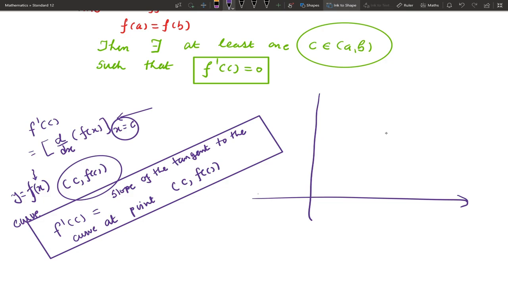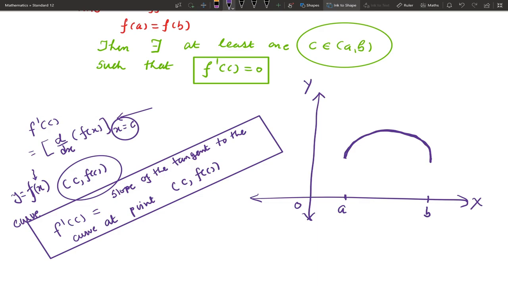Now we check the geometrical interpretation of Rolle's theorem. This is the x-axis, y-axis, origin, and say some closed interval [a, b]. Now you note that the function is continuous on the closed interval [a, b], so there is no break in the graph.